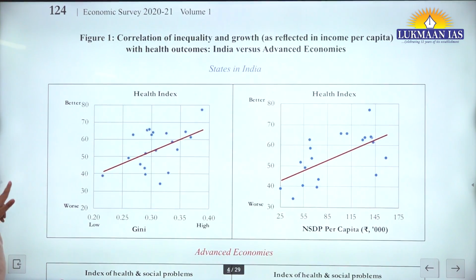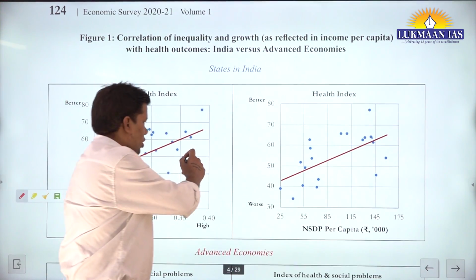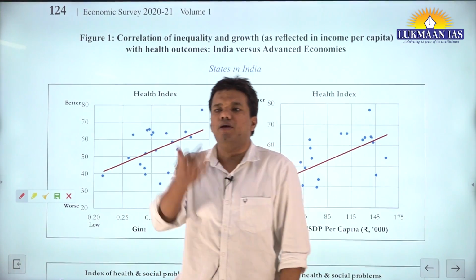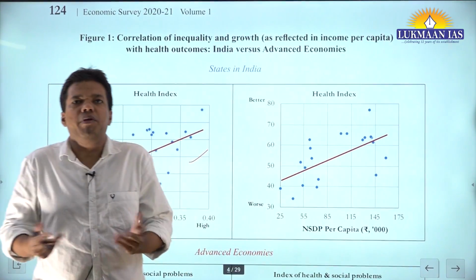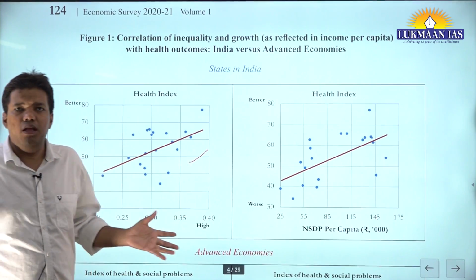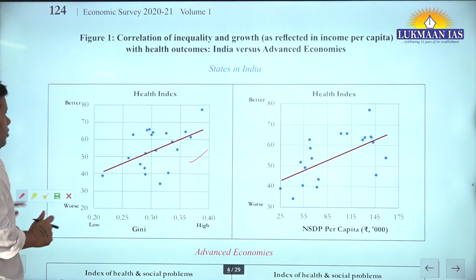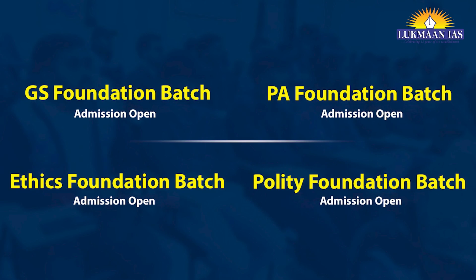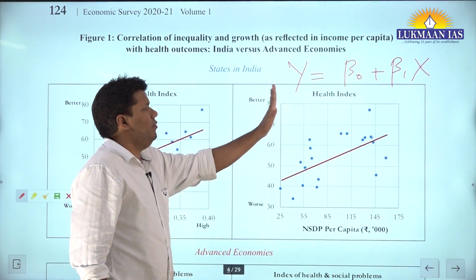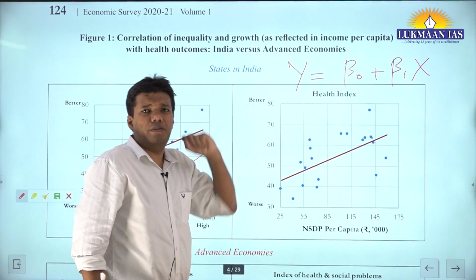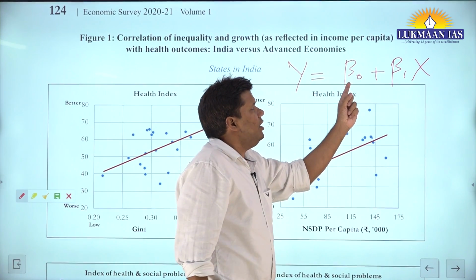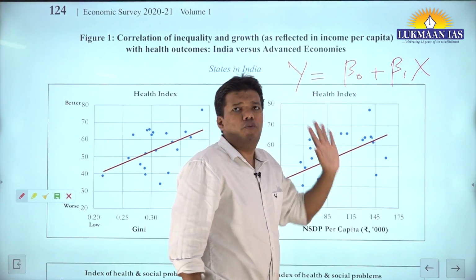See, now economic surveys use regression analysis. And let's say you are a student of humanities or you have never studied regression analysis, no problem. But you can understand the essence. What is the essence of regression analysis? Let me tell you what it is. Let's say there is y equals beta naught plus beta 1 x, right? This is called the dependent variable. Dependent variable simply means this is the outcome. This is your intercept. This is called slope.